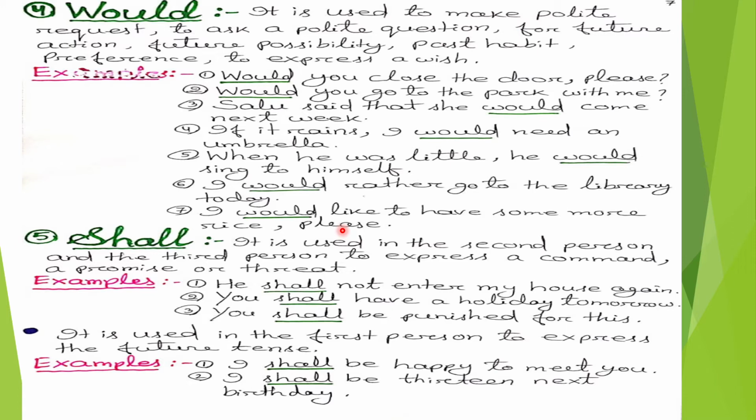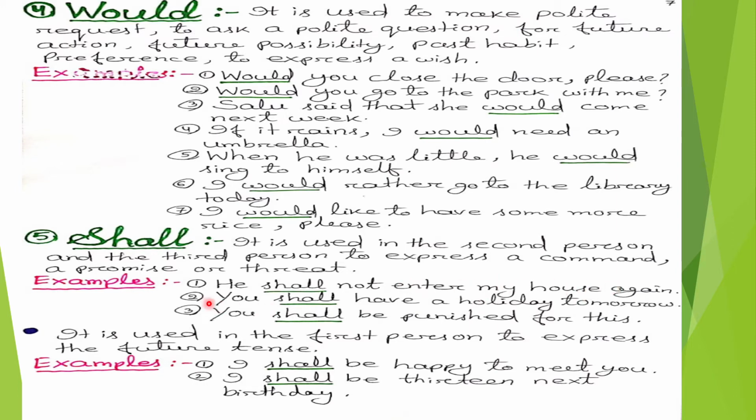Now, we will discuss the modal auxiliary verb shall. It is used in the second person and the third person to express a command, a promise, or a threat. Here are some examples. Number 1, he shall not enter my house again. In this sentence, the modal auxiliary verb shall is used with the third person to express a command.